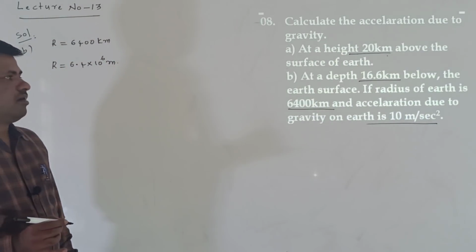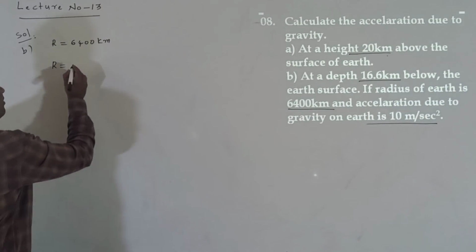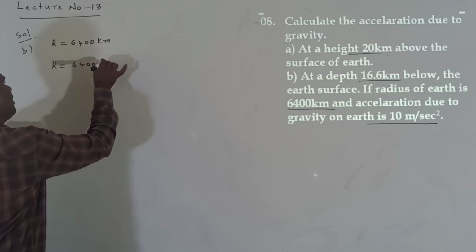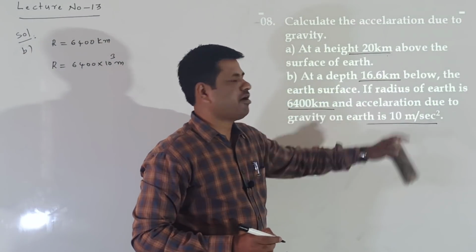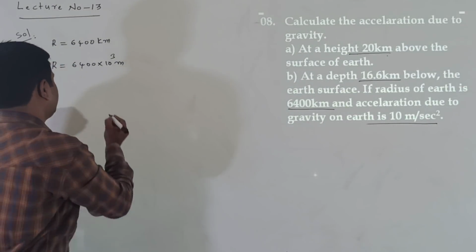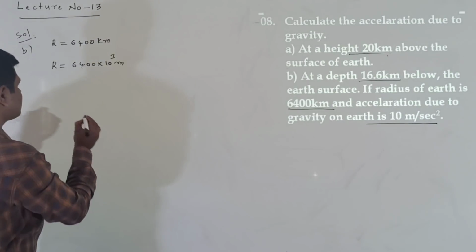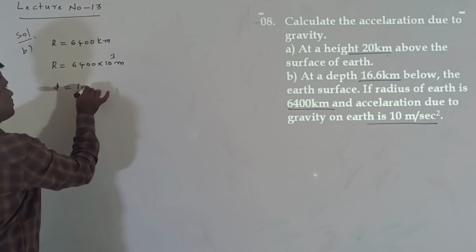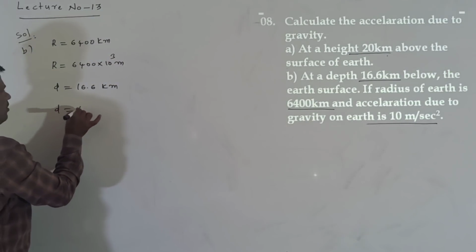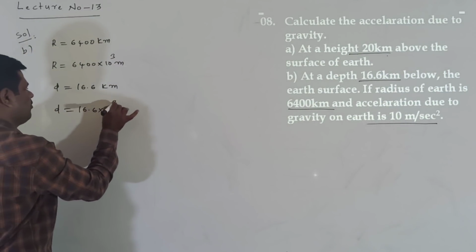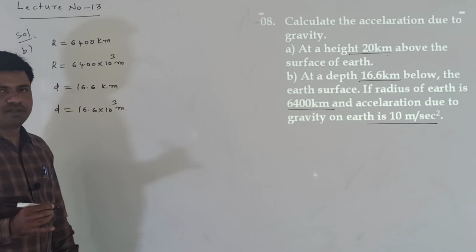Clear? Right. Or you can write here 6400 into 10 power of 3. Why am I writing like this? Because the depth is 16.6, so we are writing in 10 power of 3 meters only. Now D is equal to 16.6 kilometers. Now D equal to 16.6 into 10 power of 3 meters. Okay, 1 kilometer is equal to 10 power of 3 meters.